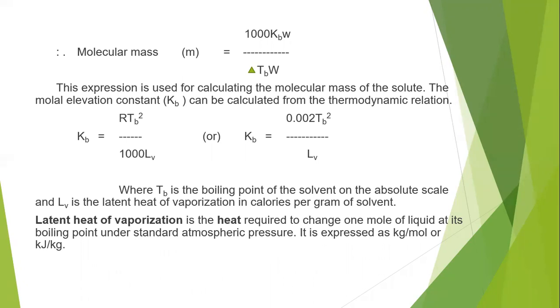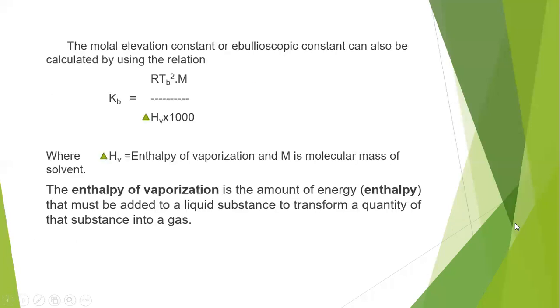How much heat is required to change the liquid at its boiling point into vapor is nothing but the latent heat of vaporization. That is the value we use for the calculation of the Kb value. Using this formula, Kb equal to RTB square by 1000 LV, we can easily find the Kb value. Once we know the Kb value and the TB value, small w, that is the weight of the solute, which we know already, and capital W, that is the weight of the solvent, also known, we can easily find the molecular mass of the substance from this equation.